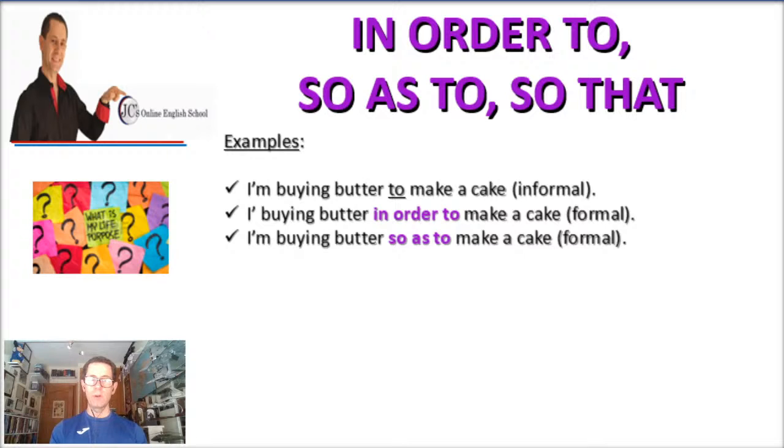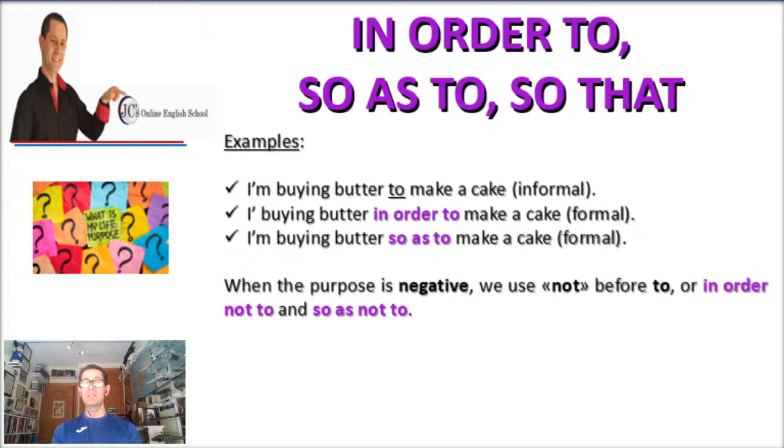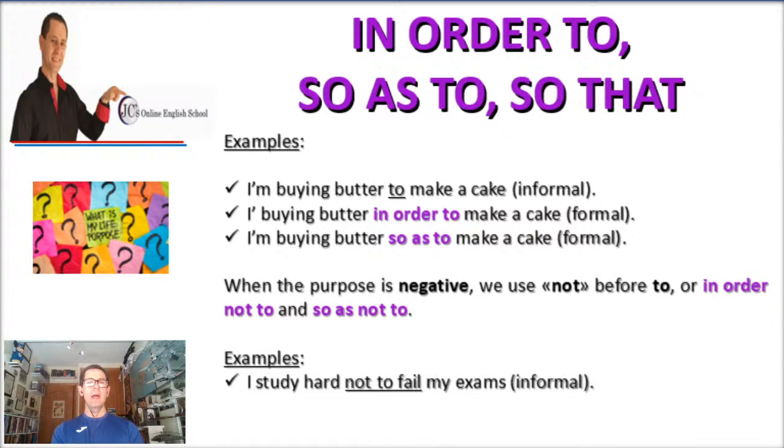So either one of the three is totally correct, although the first one is a little bit more informal than the other two. Now, when the purpose is negative, be careful with that, we use not before to. Or in order not to, or so as not to. So we say not to, in order not to, and so as not to. For example, I study hard not to fail my exams. That is informal. You're using the not before the to.